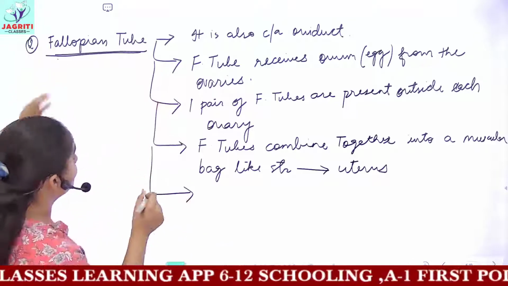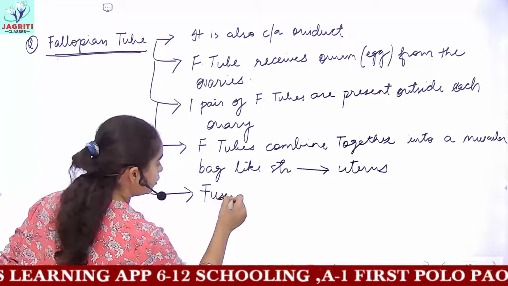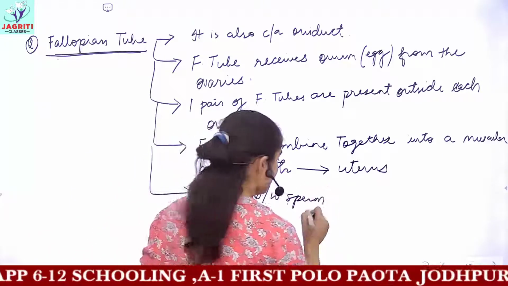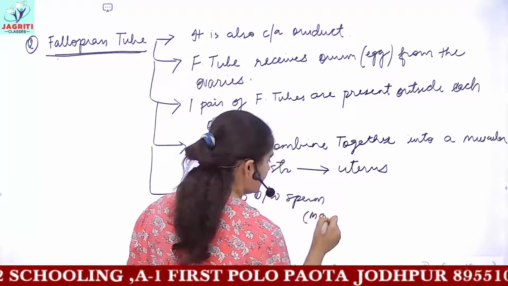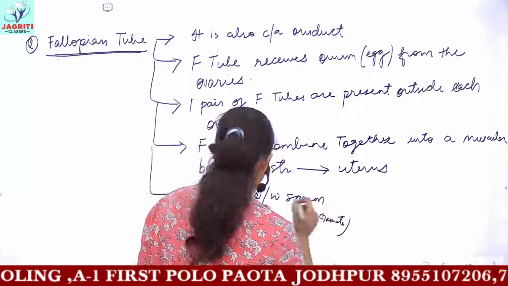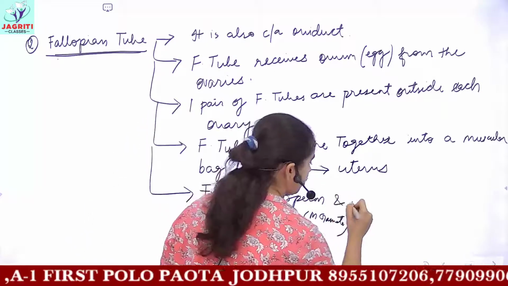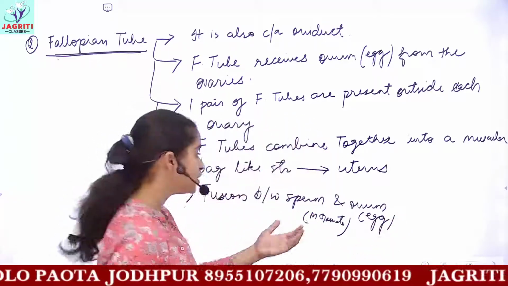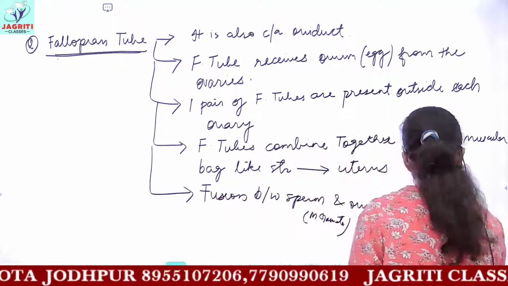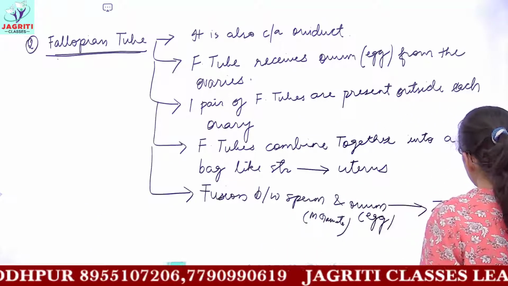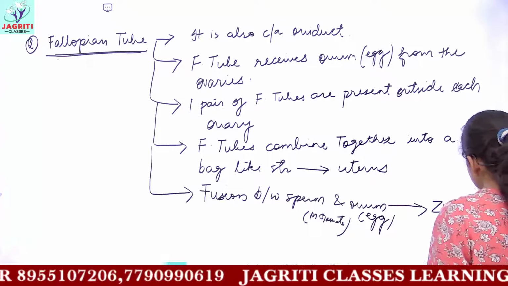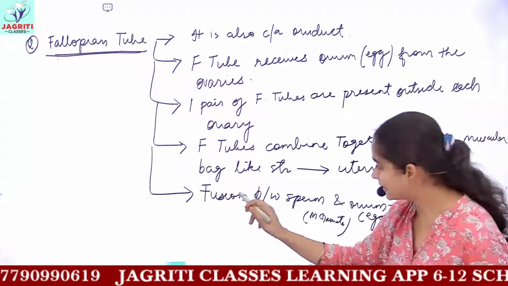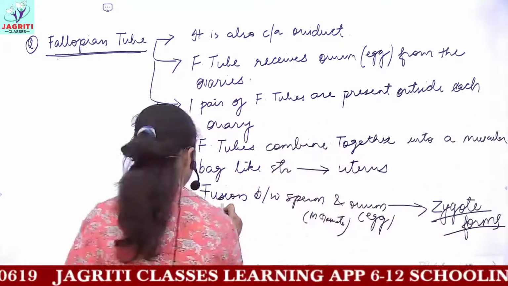In this fallopian tube, fusion between sperm, the male gamete, and ovum, the egg, occurs, and this process leads to the formation of zygote. After the fusion, the cell which is formed is known as zygote. This fusion you can call fertilization.